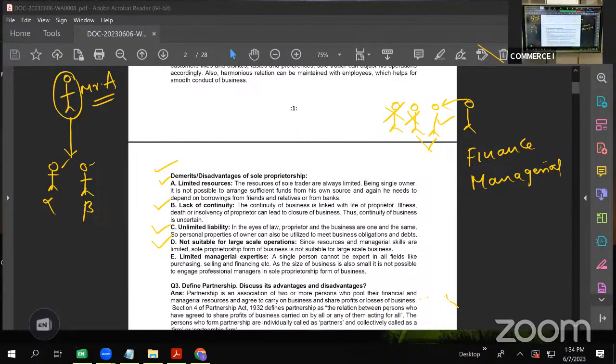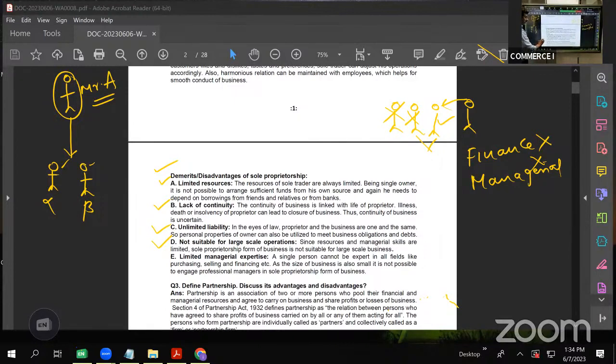He may be an expert in one aspect. A single person can be an expert in one aspect or two, but you cannot expect a single person to be a master of all trades, no? Like he is good in, let us say, purchases. He is good in sales. So purchase and sales he can handle. What about finances? What about accounts? There are so many aspects in business. So a single person cannot handle all. So as such, these two act as a constraint and will not enable a sole proprietor to start business on a large scale. Large scale operations are not possible.